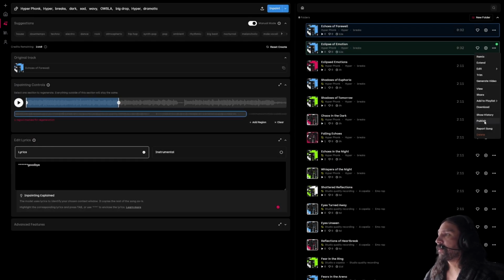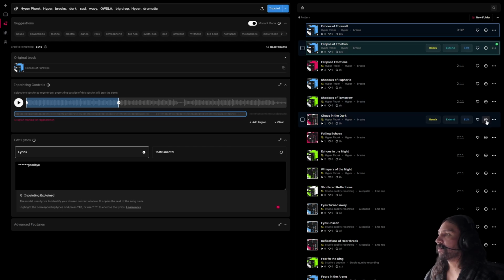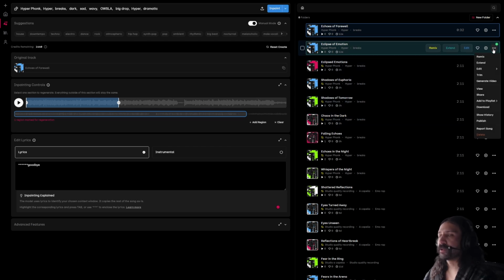And then if you go to publish, this allows you to publish it to, whoops, I did not want to publish that, unpublish. Okay. It's going to allow you to publish it and make it public so other people can hear it. You can report a song if it has, for some reason, some content in it that you think is against the community guidelines. This is where you do that. And you can delete the song here as well.